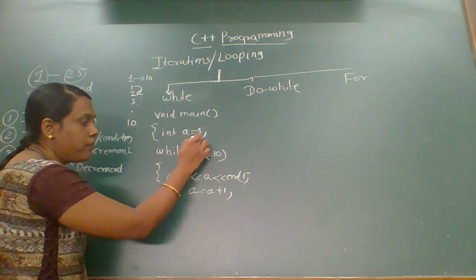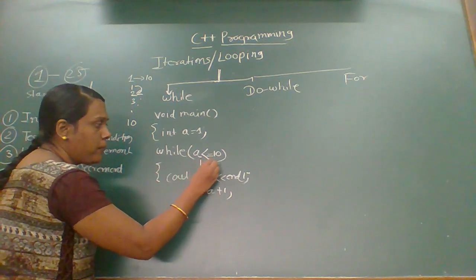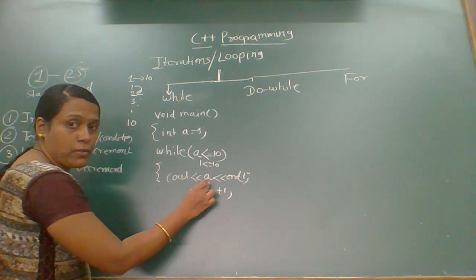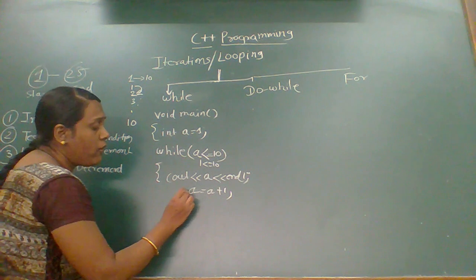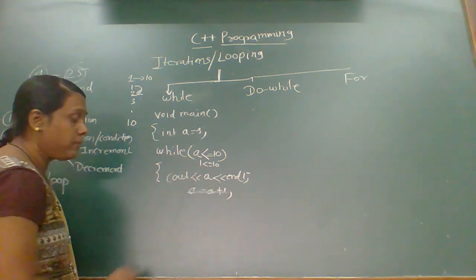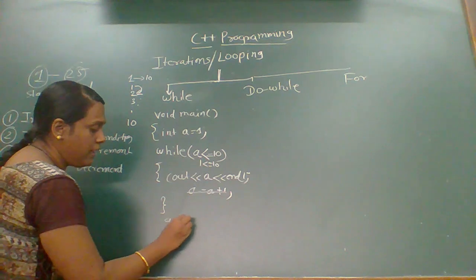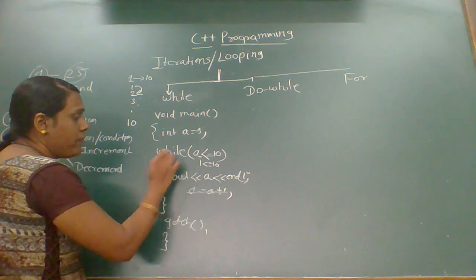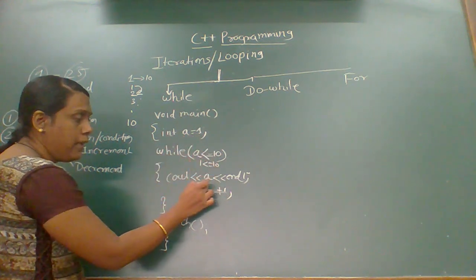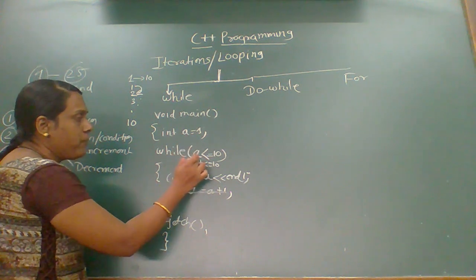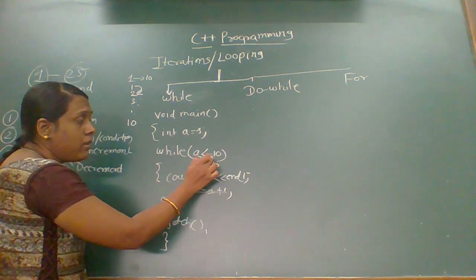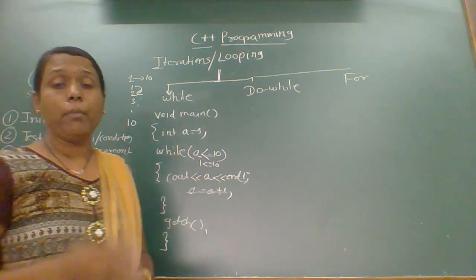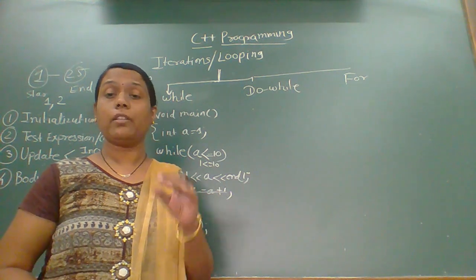Because of this, a becomes 2 here. Initially a = 1. 1 is less than 10, the condition is true. Then it comes to the body of the loop and it will print a, which is 1. If we do not write this statement, and we close the body, write getch and close the main, then repetitively a = 1, the condition is true, it prints 1. Again it comes here, a = 1, 1 is less than or equal to 10, the condition is true, it is going to print 1.